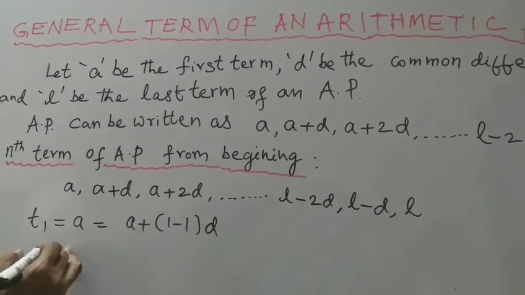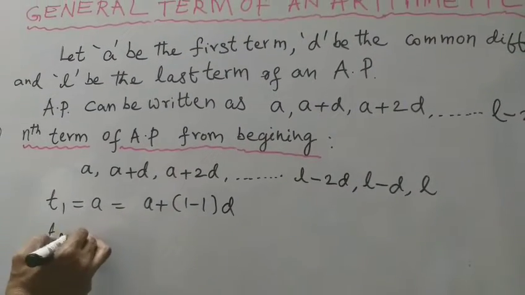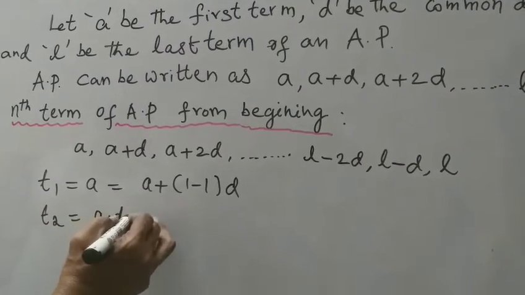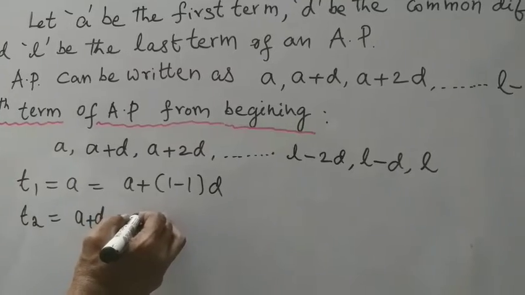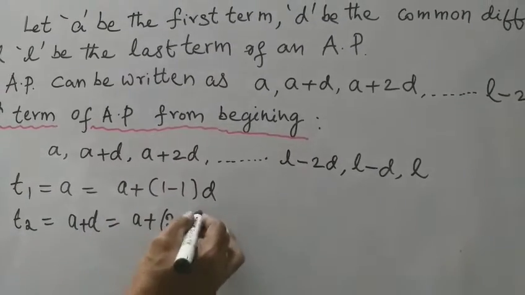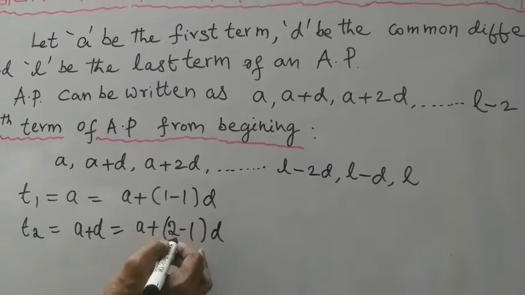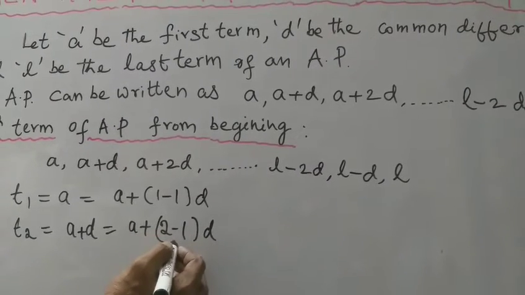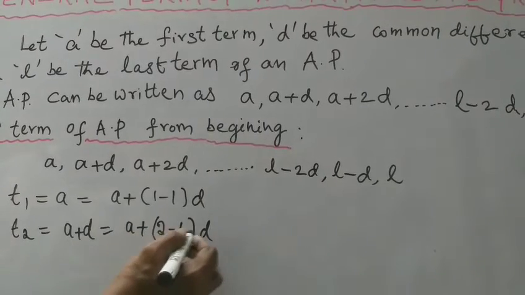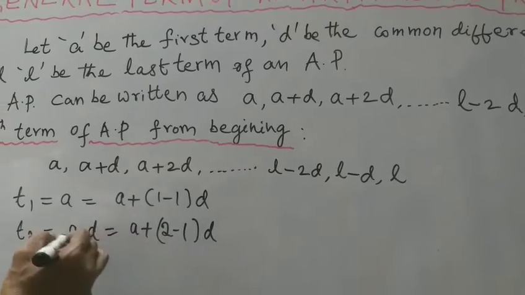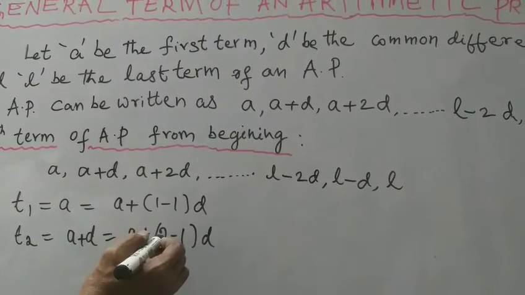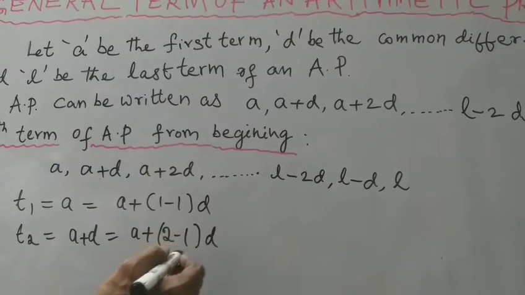That is, the second term T2 is equal to A plus D, which is equal to A plus 2 minus 1 into D. Why? Because here 2 minus 1 is equal to 1, so A plus 1 into D becomes A plus D. This A plus D can be written in this form, A plus 2 minus 1 into D.